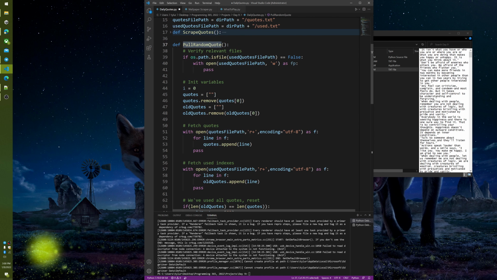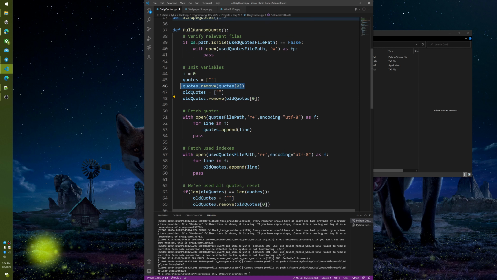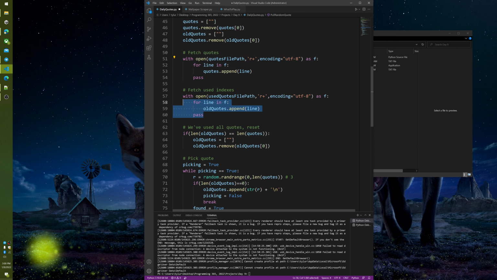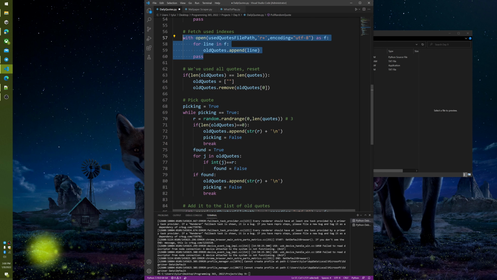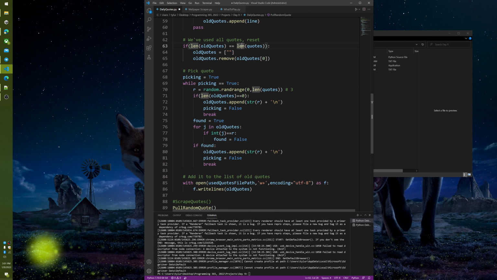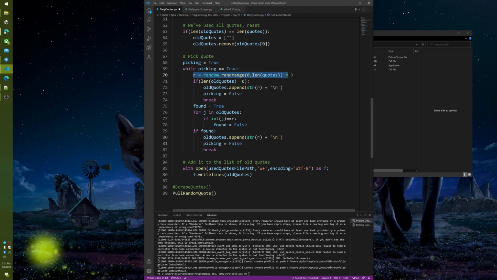First, we're going to make sure we actually have a used quotes file, and if not, we're going to generate it, initialize our variables, and then we're going to grab our quotes as well as the indexes of quotes we've already used. And just before we pick our quote, we want to make sure we're not at the end of our library of quotes. And if we are, we'll reset our old quotes index file. And now we can go through the main while loop. First, we'll get a random quote index. And if this is the first of our dailies, we don't have any old quotes, so we just pick this quote and move out of the while loop.